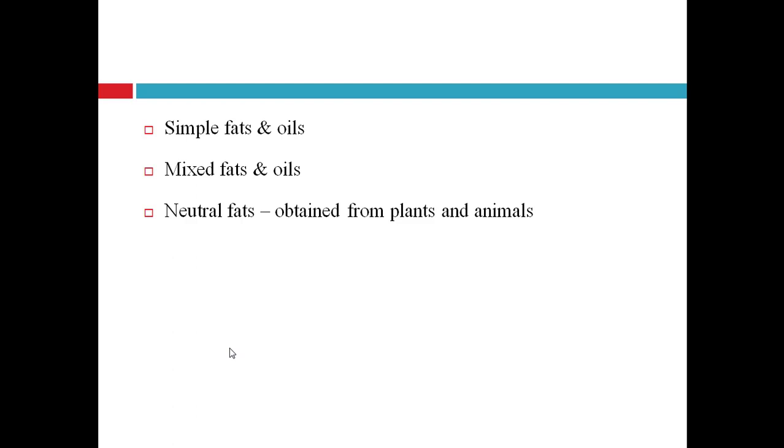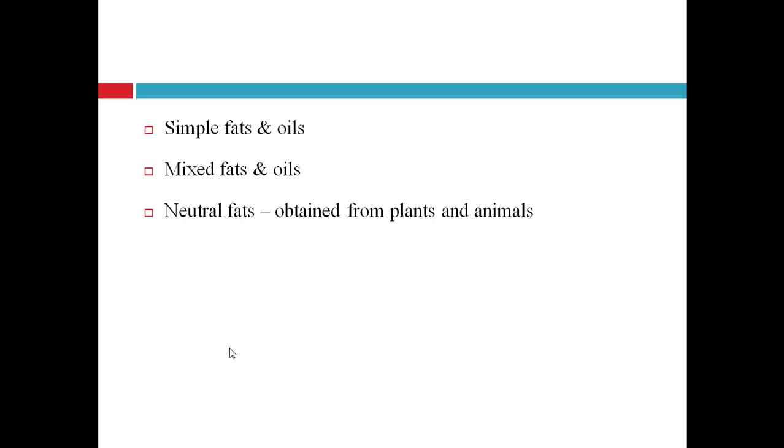Now neutral fats are also known as natural fats. Natural fats are mainly mixed glycerides, mixed triglycerides, and they do not have any free acidic or basic group. They are neutral in nature, and that's why they are known as neutral fats.